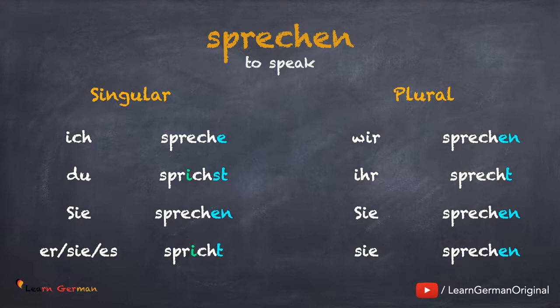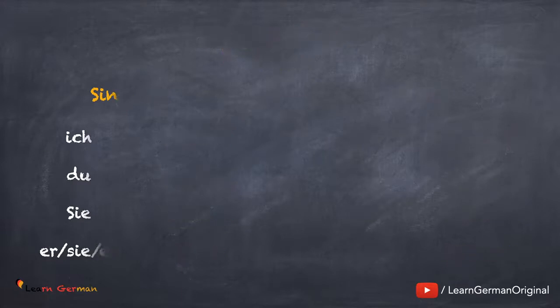Sie sprechen. Sie, es spricht. Wir sprechen. Ihr sprecht. Sie sprechen. The Vokalwechsel only takes place in the pronouns du and sie, es.